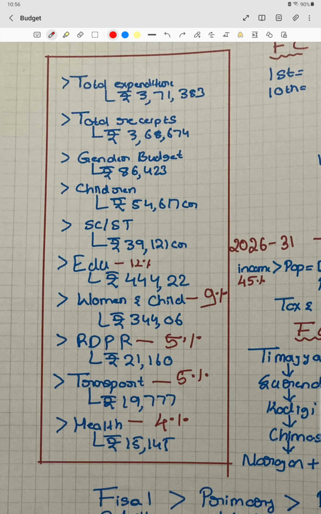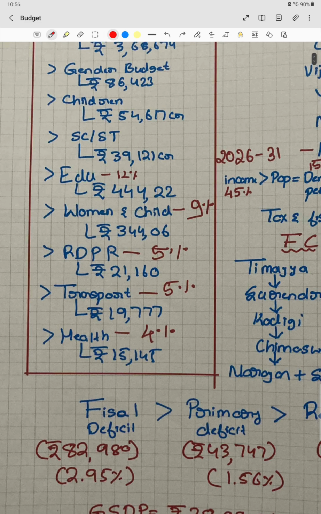Gender budget is 86,423 crores. Amount allocated for the children is 54,617 crore, and the amount allocated for SC/ST welfare is 39,121 crore. Then the amount spent for education is around 44,422 crores, just remember it's something like this. So to remember it is 44422. Then we have money for women and child development, that is 34,406.